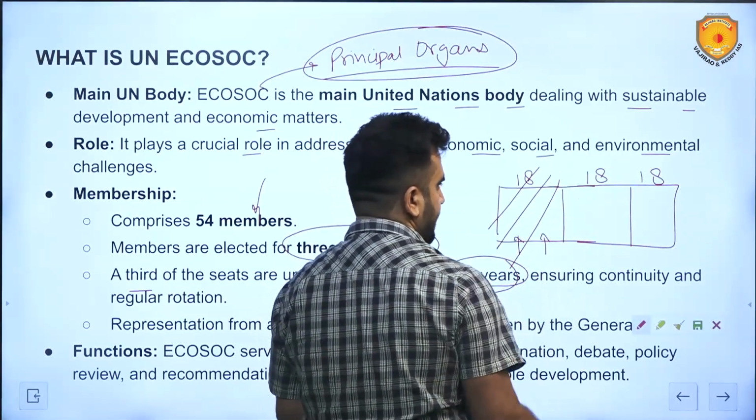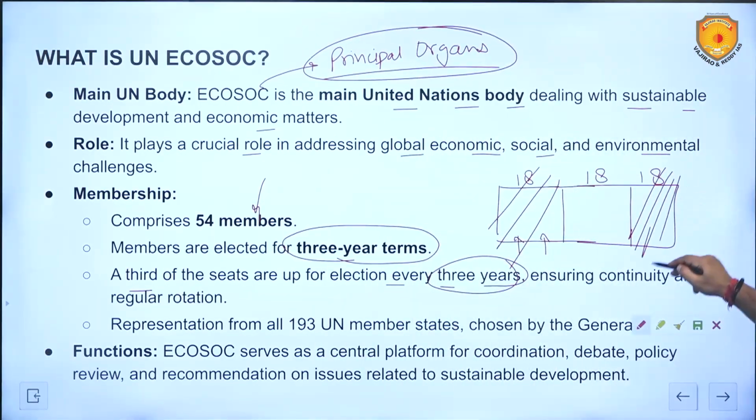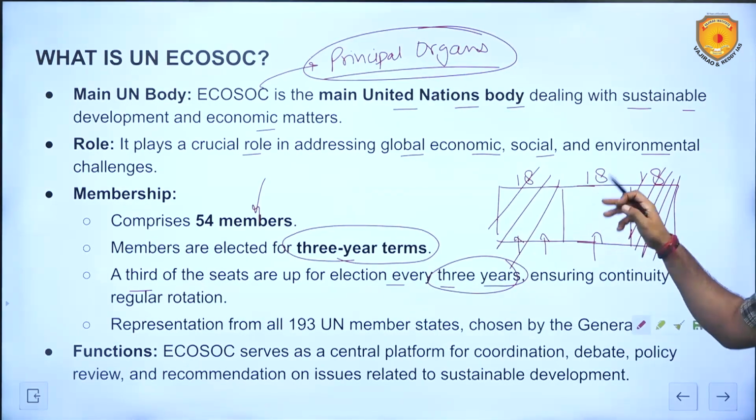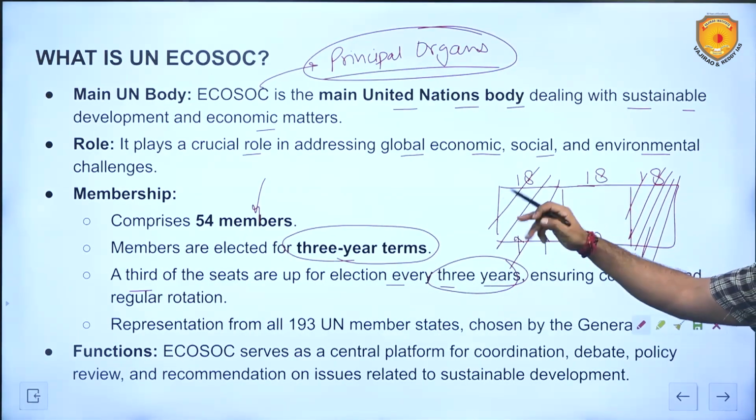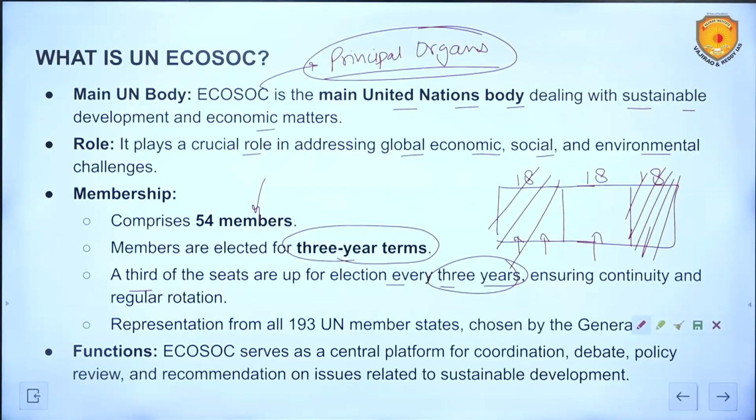India will remain there for 3 years. Okay. Now, next year, this slot will be up for elections. Then new countries will be added. Then next year, this slot will be up for elections. Then 18 countries will be added. Then after that, 2028 will come. India's membership will expire. Then this 1/3 will be up for elections.